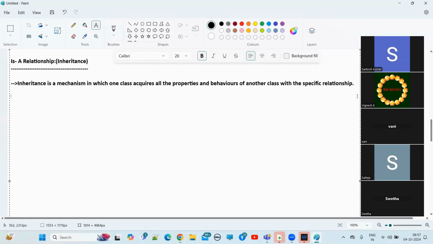Come to our real world. So now see, inheritance means what, guys? In the real world, if you simply talk about our family structure, first of all we have our grandparents, grandfather and grandmother. After grandfather and grandmother, we have our father and mother, right? See now, if you look at the structure, our mother and father get the features of grandmother and grandfather, right?